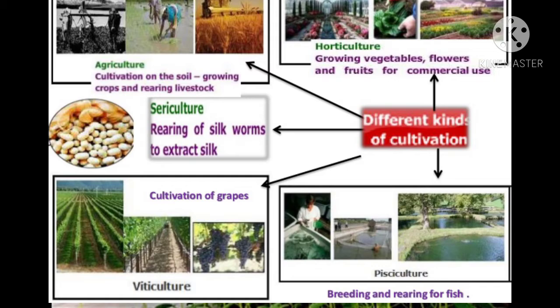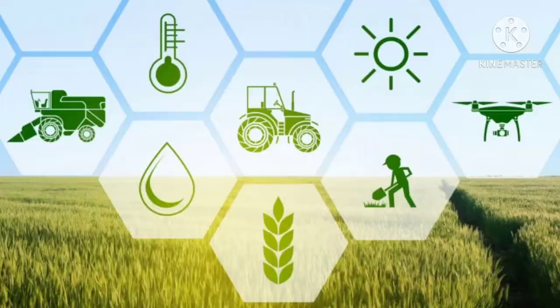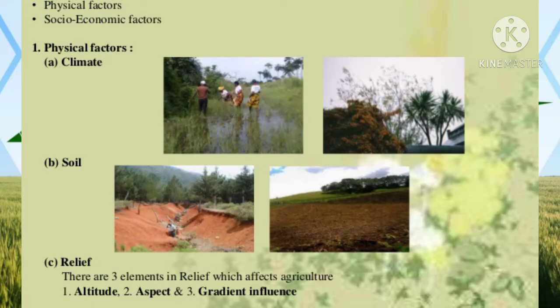Pisciculture refers to breeding of fish in specially constructed tanks and ponds. Viticulture refers to the cultivation of grapes, and horticulture refers to growing vegetables, flowers and fruits for commercial use.